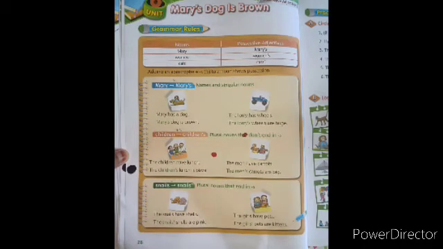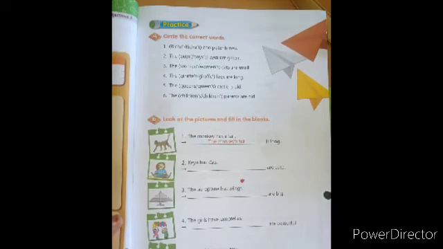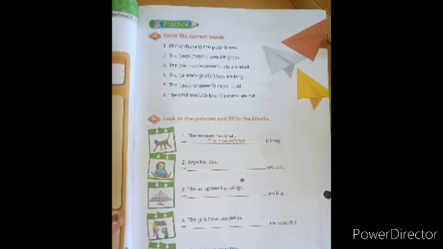Now here you will see question A, circle the correct words. First, Richa's computer is new. As you know, Richa is a singular noun. So what will come? Richa's, apostrophe plus s.